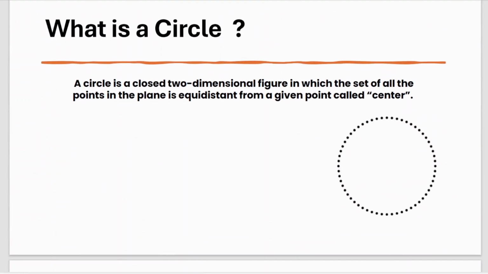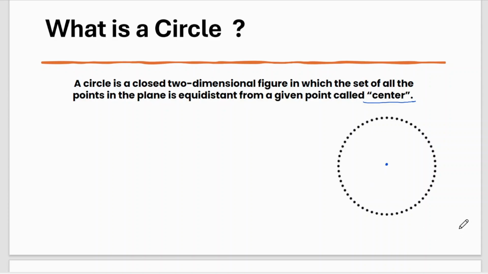What is a circle? Many people may be confused with the definition of circle. We all know that circle is a two-dimensional figure, because it has only length and breadth, no height, and thickness is negligible. Now why do we call it a circle? We have a fixed point, and that point is called the center. It lies here, in the middle of the circle.